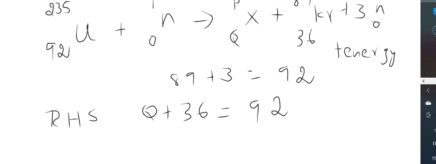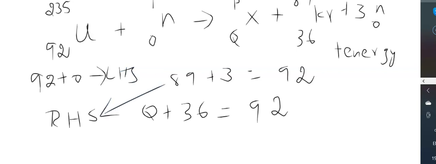So Q plus 36 is equal to 92. On the left hand side, it is going to be 92 plus 0, right? 92 plus 0. This is for LHS and this is for RHS, okay?